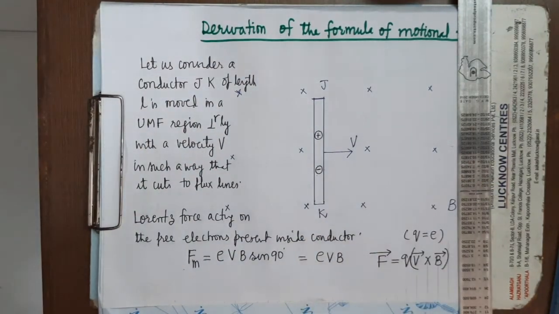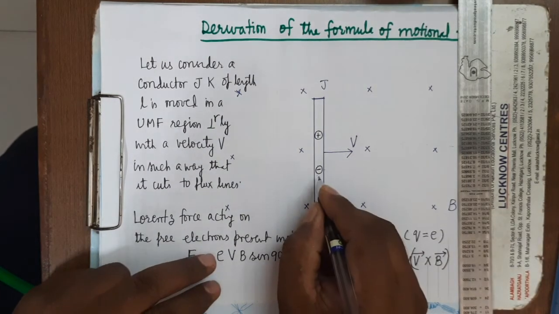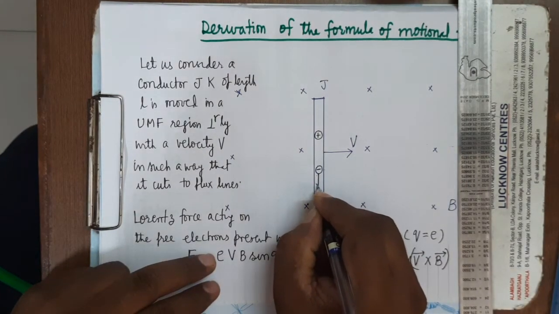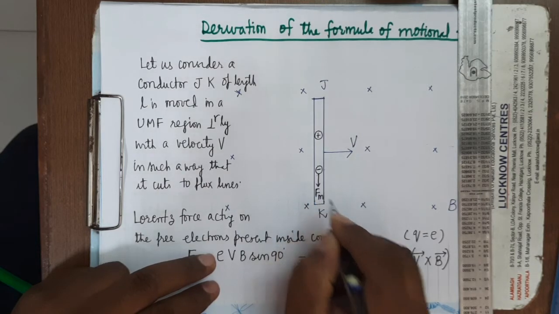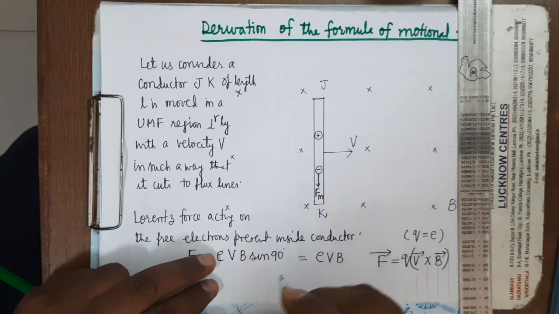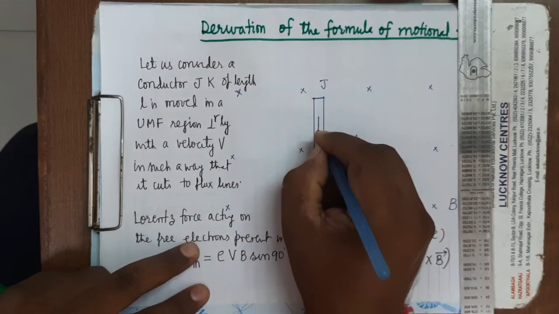But this is the free electron. So on the free electron, this force will act in what direction? The magnetic force will act in this direction, while on the positive ions, it will act in this direction.